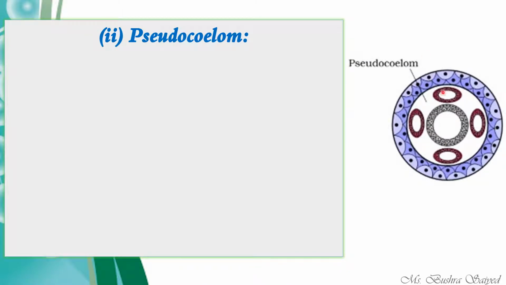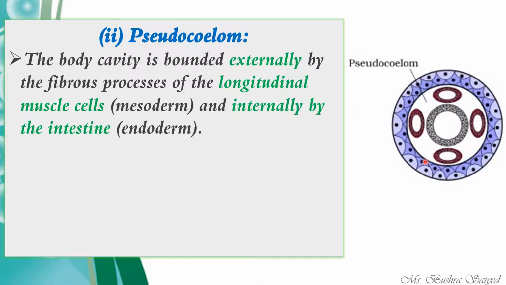Here also, the pseudocoelom is very persistently seen. But unlike the earlier diagram that we have seen, here you will be able to see the pouches of mesoderm. We have talked about the evolutionary phase of the formation of coelom, that there were mesodermal pouches still present in today's organisms. So these are the mesodermal pouches. This is also pseudocoelom, this is the endoderm, this is the ectoderm. These are the mesodermal pouches, and the space in between is the pseudocoelom.